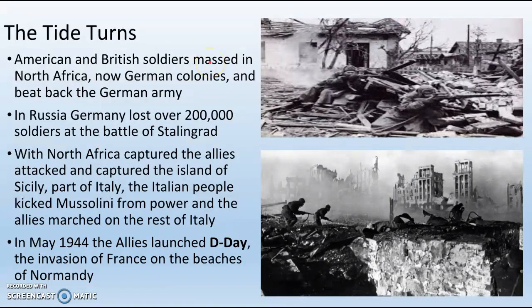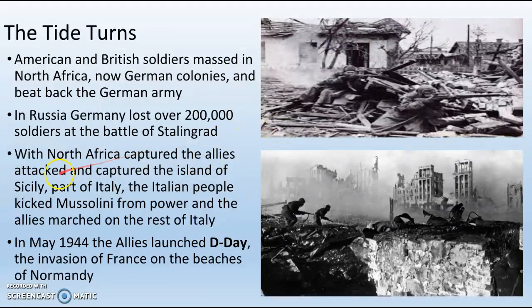The U.S. joining the war is really what starts turning the tide of the war. American and British soldiers mass in North Africa, which had been German colonies very temporarily, and start beating back the German army. In Russia, Germany loses over 200,000 soldiers at the Battle of Stalingrad alone. This is over here. It's literally one city. They're fighting over one city, and the Germans lose almost 250,000 troops.